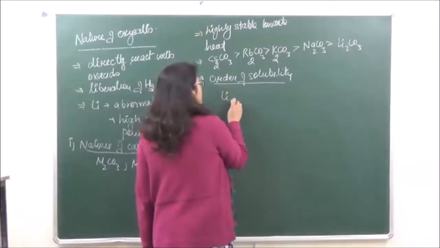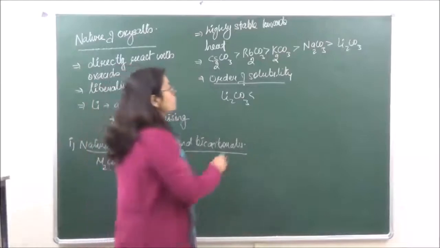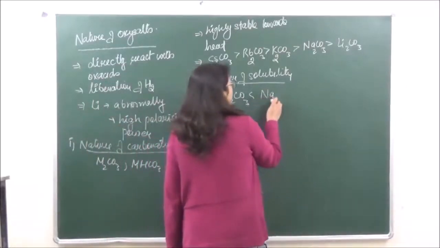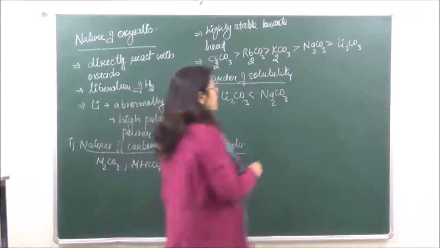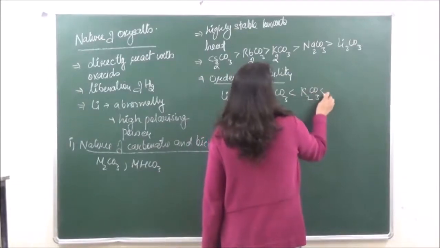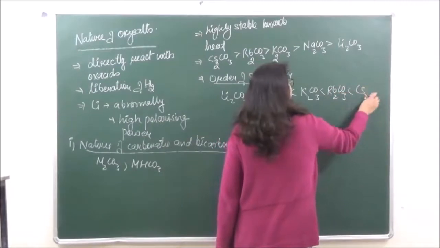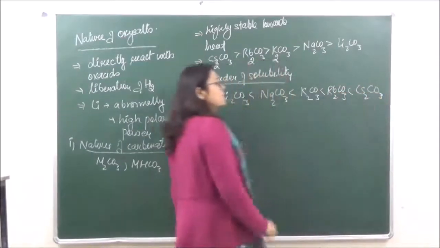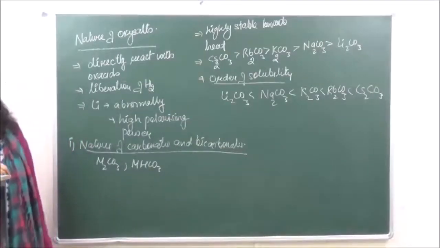So lithium carbonate is the least soluble. ठीक है. फिर उसके बाद ये वाले trends आपको याद रखने हैं, because these are the type of questions which you are going to get. Then we have sodium carbonate. फिर उसके बाद we have K2CO3, Rb2CO3, and then cesium carbonate. The cesium carbonate has maximum solubility in water, right?